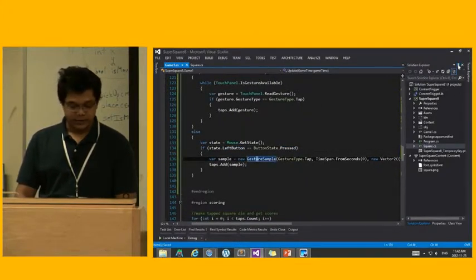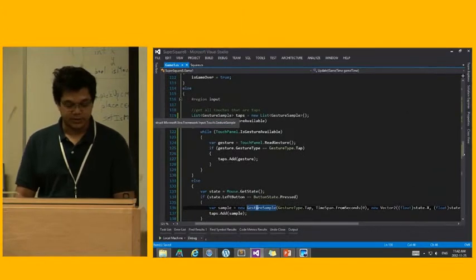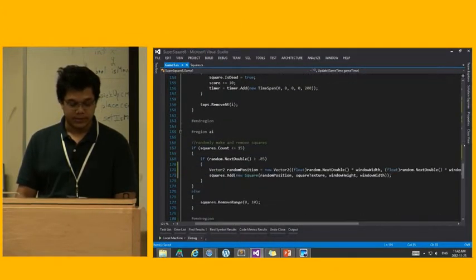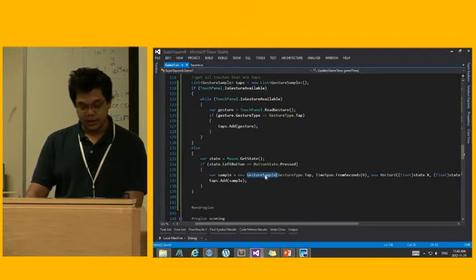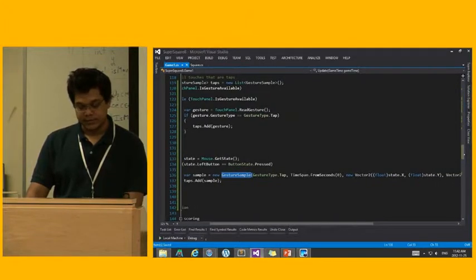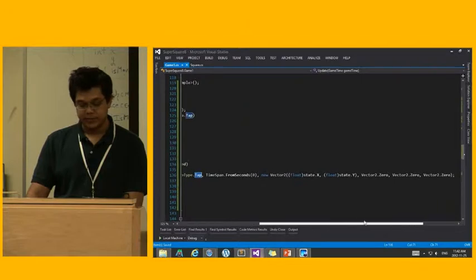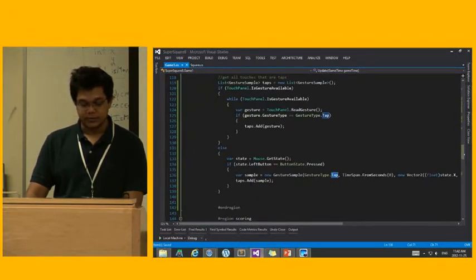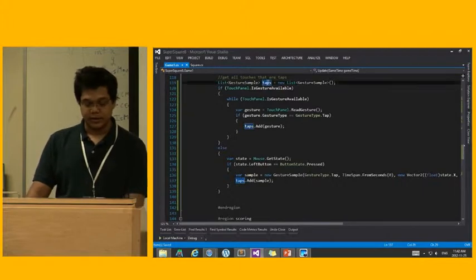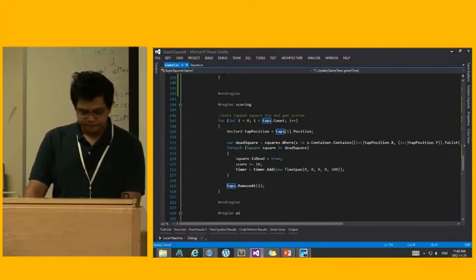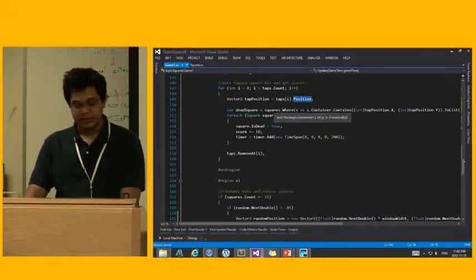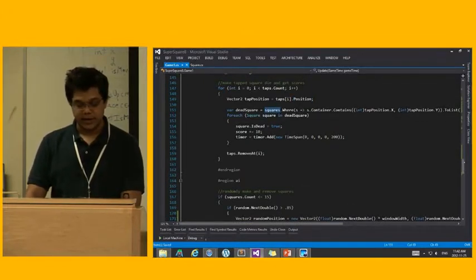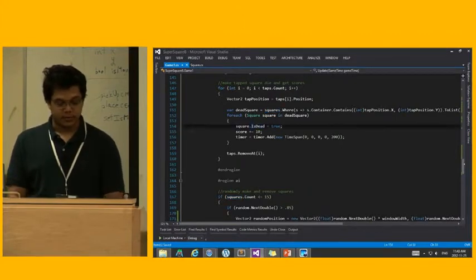I didn't want to change my list of gesture samples that I'm using all over the project because really I built this for a phone project. So I'm just creating an empty gesture sample that resembles a tap. And because the API is very straightforward, you can create that and add it to your existing list of taps that you are collecting. And after you've done that, my game just goes to the taps and finds its position. And after it finds the position, it checks if there are any squares within that tap and just kills them and gives you a score for killing those squares.